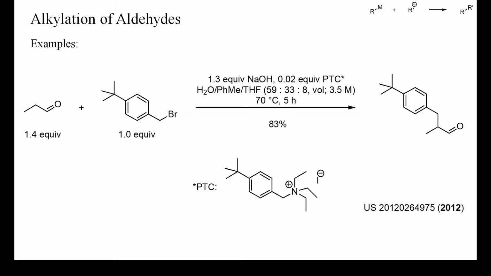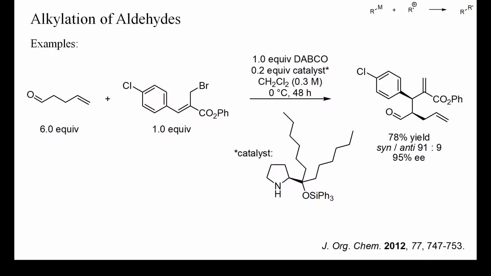In this highly optimized example, propanal was benzylated in a biphasic solvent mixture with sodium hydroxide as base and with the aid of a phase transfer catalyst. The desired product, a fragrance called Lilial or Lysmeral, was obtained in high yield without the need of a large excess of base or propanal. The electrophile in this example was the allylic quaternary ammonium salt formed from an allyl bromide and DABCO.